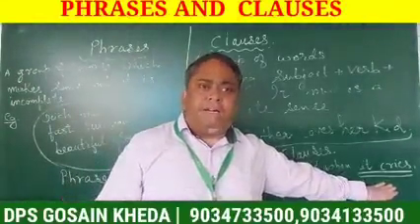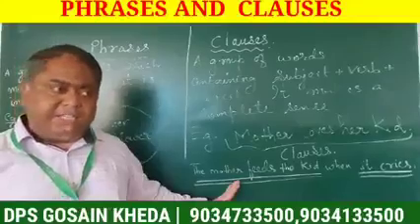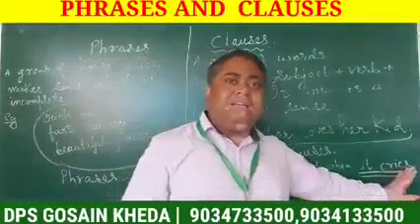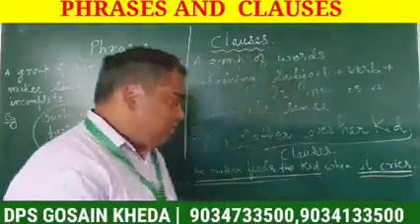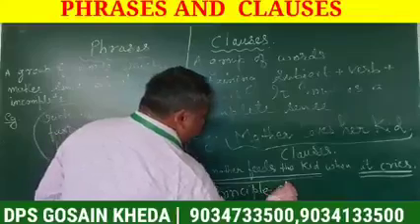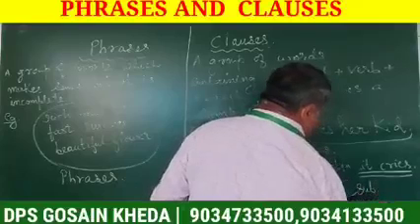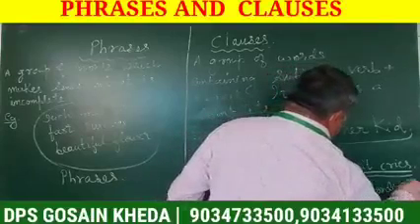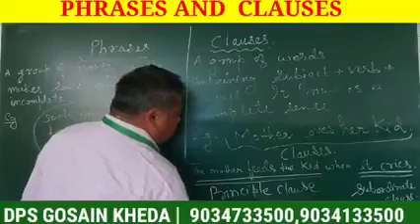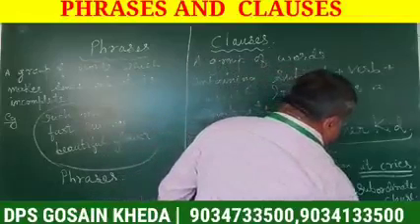So this clause makes a complete sense only if the first part of the sentence exists. That means the first part is the main clause or principal clause, and this is the subordinate clause. Clear? Don't go by this jargon. It can also be called the main clause and the dependent clause.